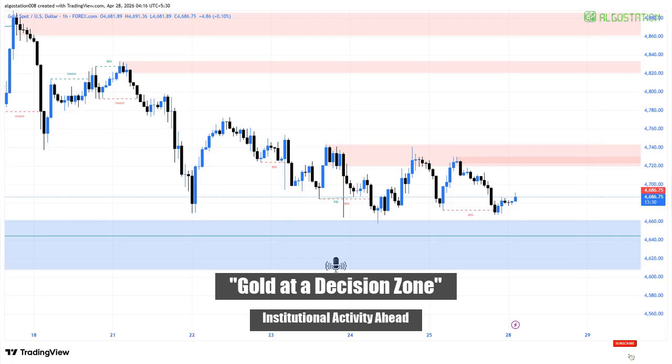Gold is approaching a critical decision point, and what happens next could trap thousands of retail traders. This is where institutions usually make their biggest moves quietly, strategically, and with precision.